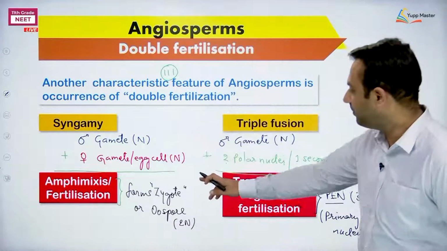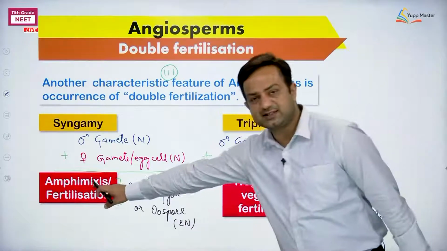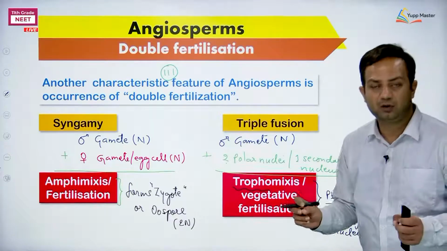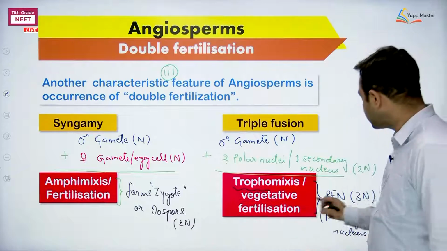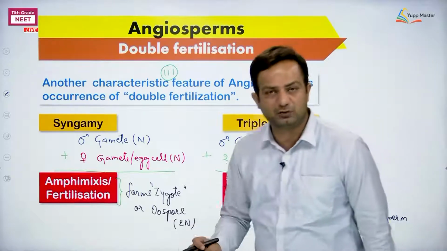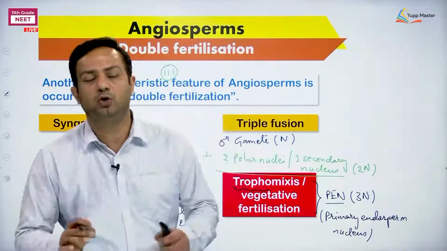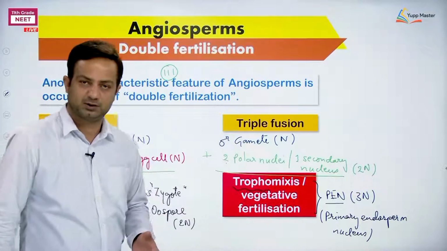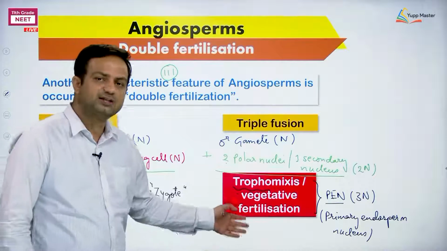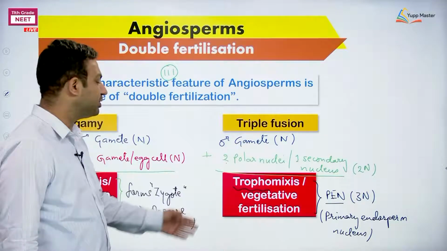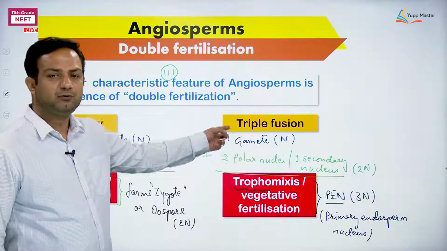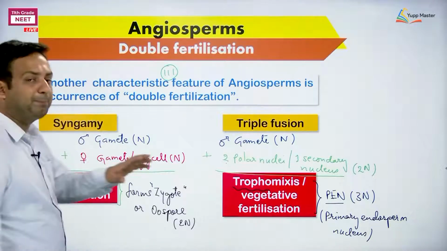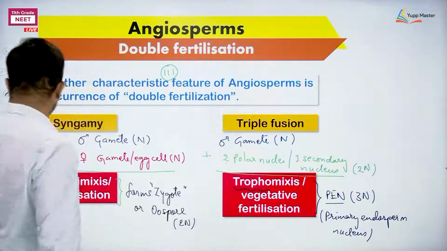Okay, fine. Remember the two events. Amphimixis is fine. Tropho is related to what? Nutrition. Tropho is related to nutrition because the endosperm is nutritive tissue. That's why I am using the word trophomixis here. Although you are not finding this term commonly in the books, but it's true. It is called as trophomixis or vegetative fertilization, else triple fusion. That thing, fine. So let's compare the endosperm in two different places.